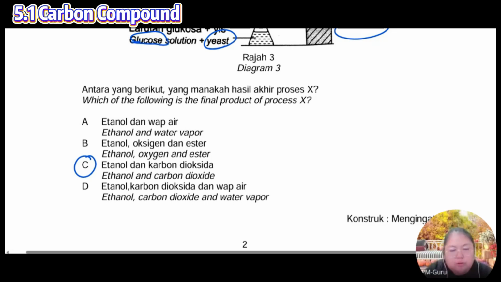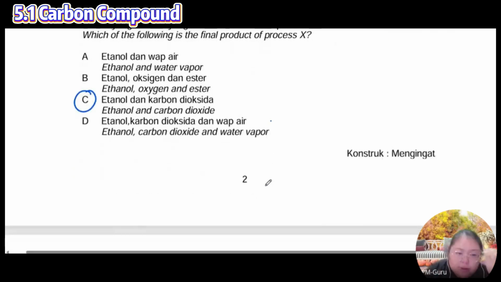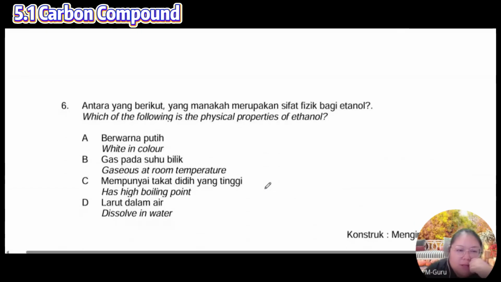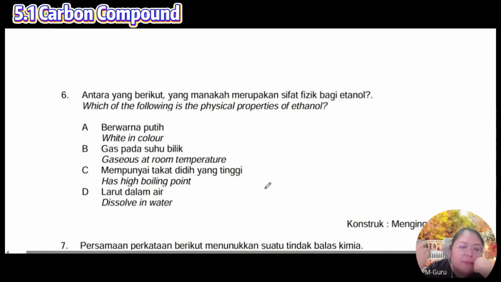Okay, then we go to number 6. Which of the following is the physical property of ethanol? Physical properties, that means you can see it. Which one? Ethanol is what?